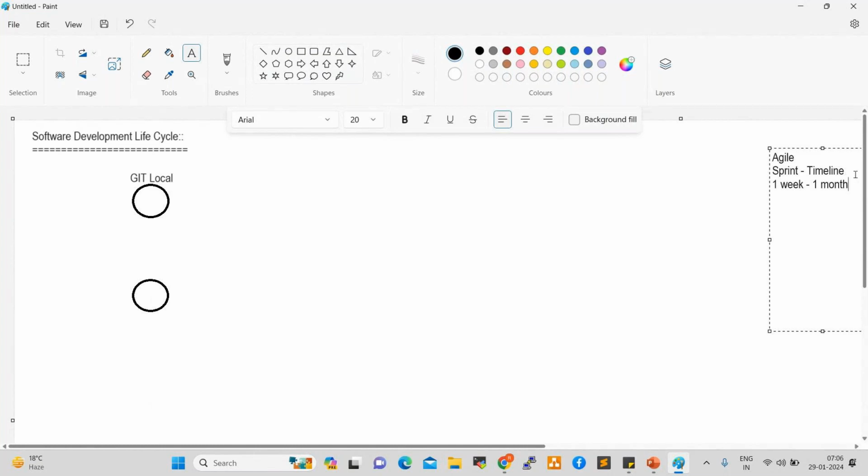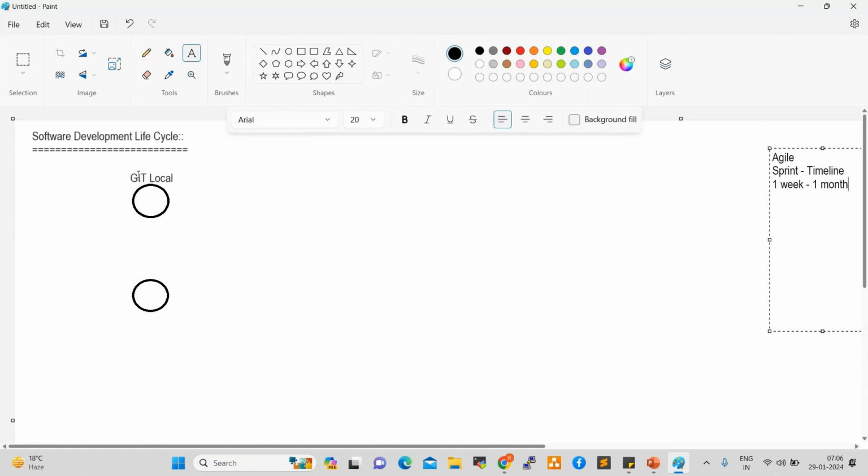For a 1 month sprint, started on the 29th, it should be completed by the 28th of next month. As per the requirement, we design the sprints and the development team works on them, developing the code and the application within the time frame.